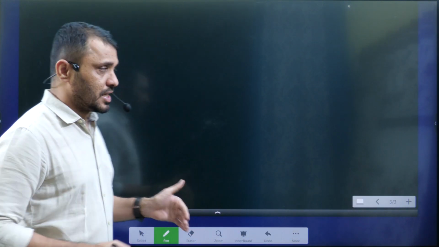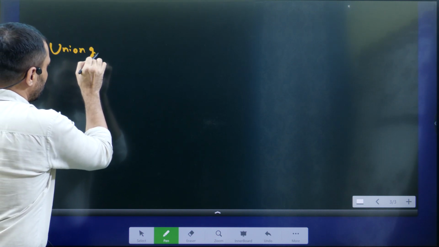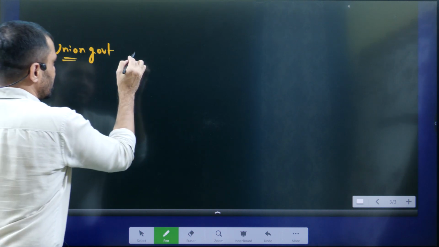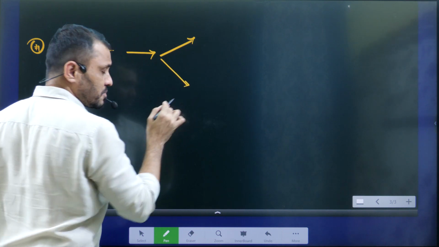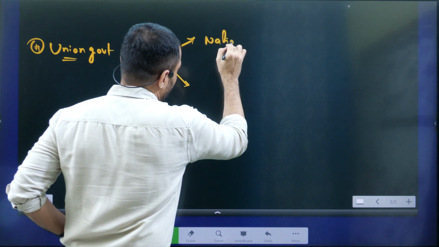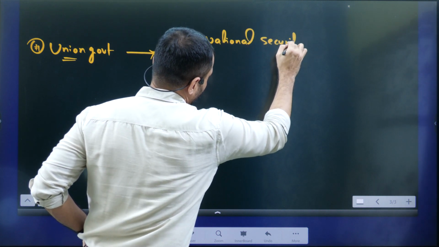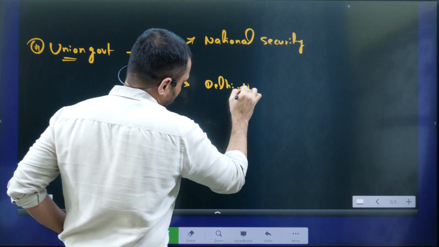The Union government is saying that their version is that the idea behind this bill is that we are balancing national security and we are also balancing the Delhi UT powers.